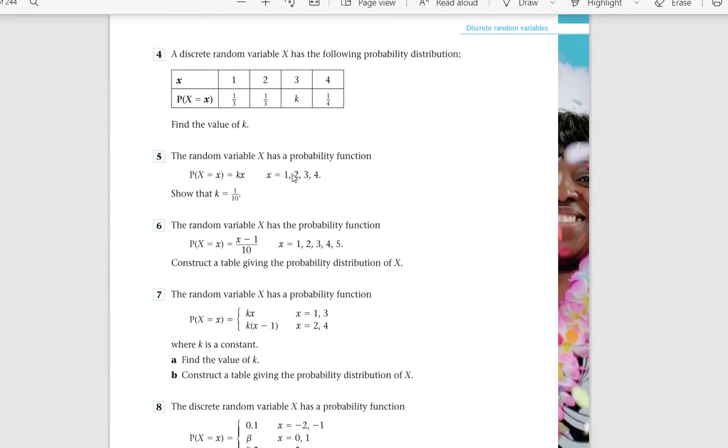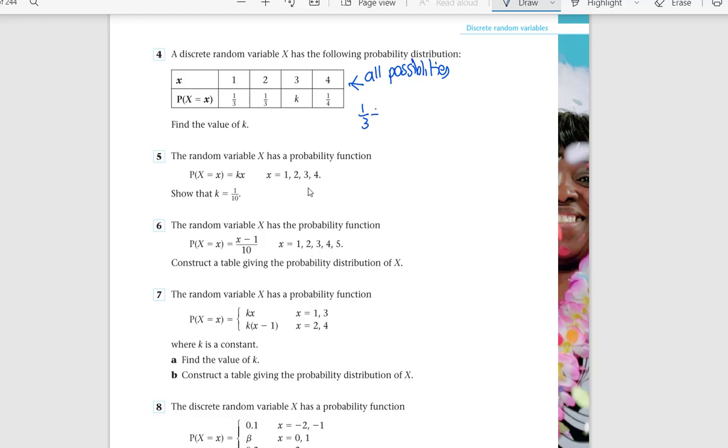So let's look at a question itself to try to understand this. I would like to do question number 4. Here it says a discrete random variable x has the following probability distribution. This gives all possibilities of x here. This part is all possibilities of x. This is the corresponding probabilities. The addition of all probabilities is supposed to be 1.